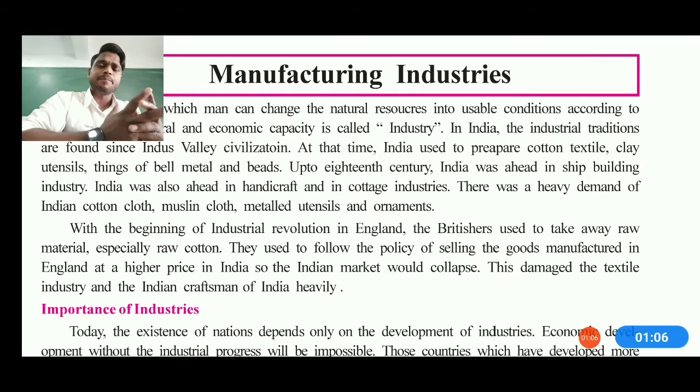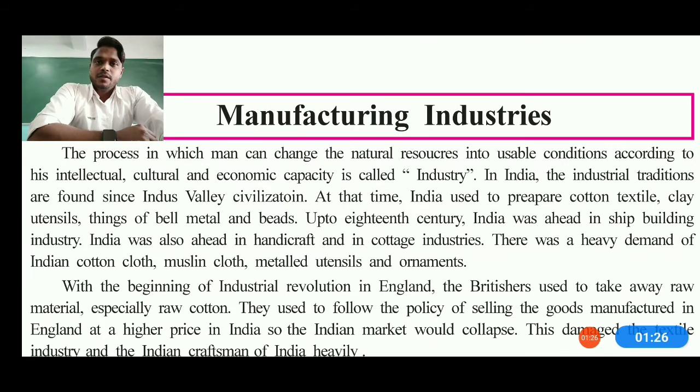So we can say manufacturing industry is one of the topics which will explain the maximum utilization of energy resources and production related to machineries. This lesson is all about the development, circumstances and importance of the industries in your country India. The process in which man changes natural resources into usable condition by his intellect,